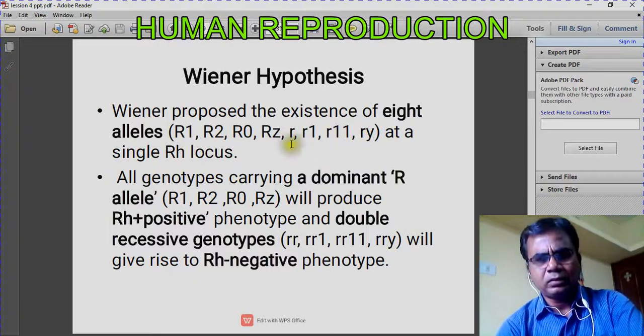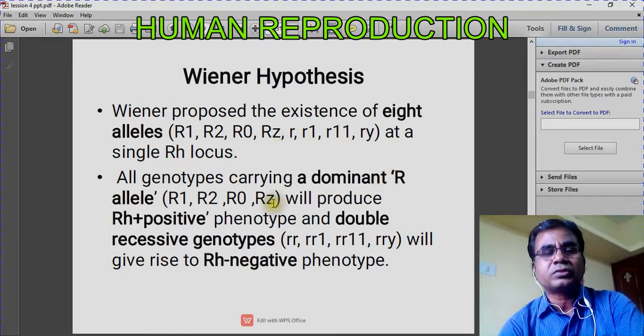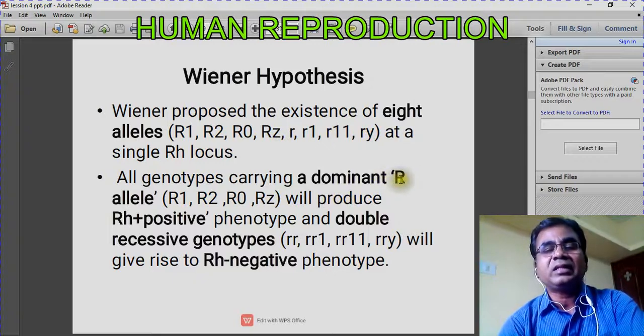So what conditions produce RH positive? Based on their hypothesis, if a genotype has a single capital R, a dominant R, then it will be RH positive. And what is the condition for RH negative?